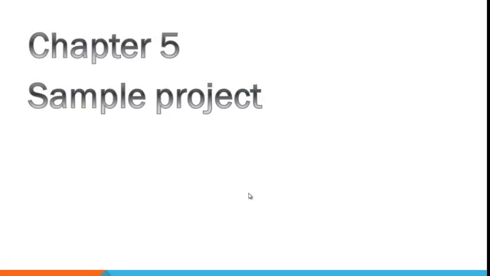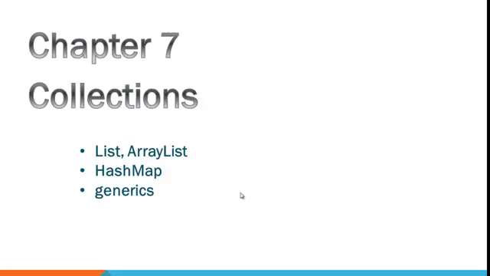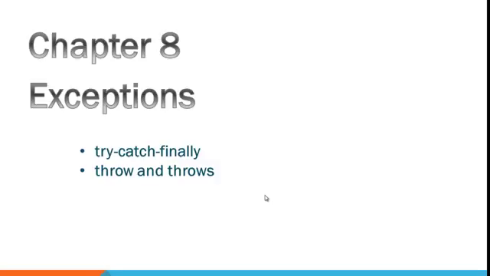Now with all the concepts we had learned till chapter 4, we are going to do a small sample project using the Java programming language. Then we will do a quick review of all the topics. In chapter 6 we are going to learn about inheritance, that is abstract classes, interfaces, the super keyword and the concept of overriding. In chapter 7 we will be introduced to collections, that is list, array list, hash map, and generics. And then we will have a quick review of all the topics we did till then.